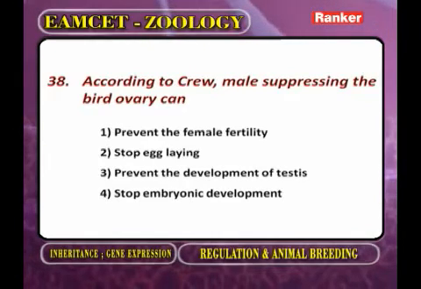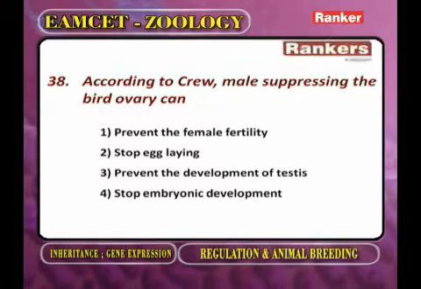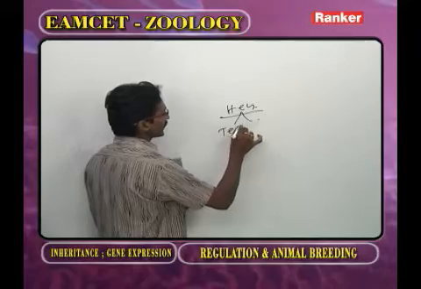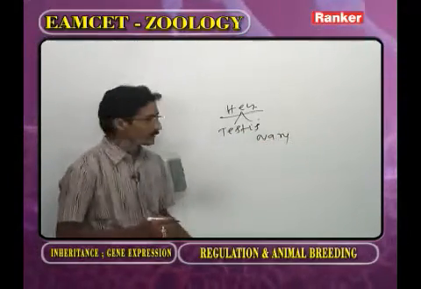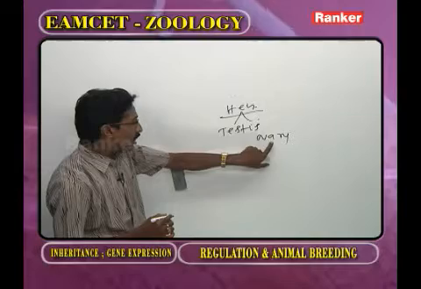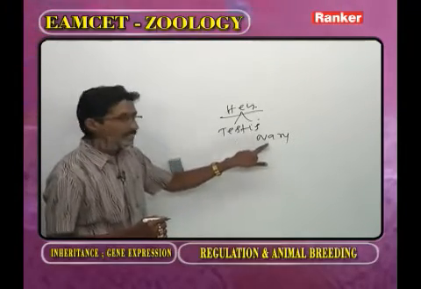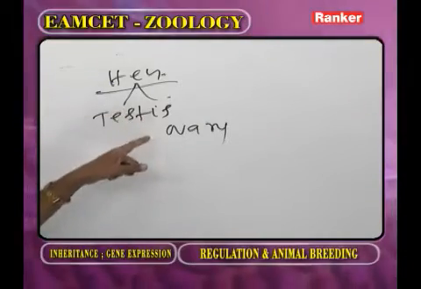According to Crew, the male suppressing the bird ovary can prevent the development of testes. Now as we observe the hen, in the hen body, testes and ovary both are present. As long as the ovary is present, the testis is not working. Whenever the ovary is removed, automatically the testis becomes functional.